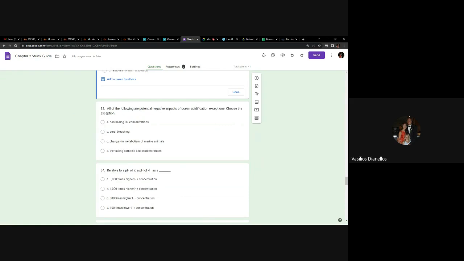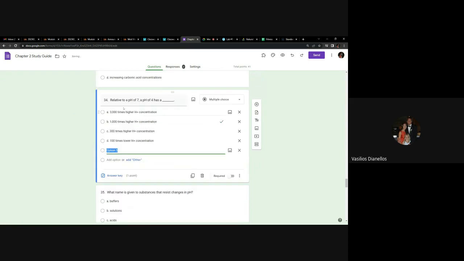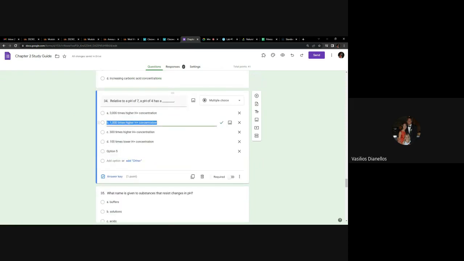32, all the following are potential negative impacts of ocean acidification except one. We're not going to talk about that. Here we go, you definitely need to know this. Relative to a pH of 7, a pH of 4 has what? I talked about this when I introduced it in lecture. You need to know each step is a times 10, and going up is basic, going down is acidic. So if we're going from 7 to 4, we're getting more acidic. 7 to 6 is 10, then 6 to 5 is 100, and then 5 to 4 is 1,000. Each time you multiply by 10. So it's 1,000 times. I know without even looking at the words that this is the only one that has 1,000, so that's the correct answer.